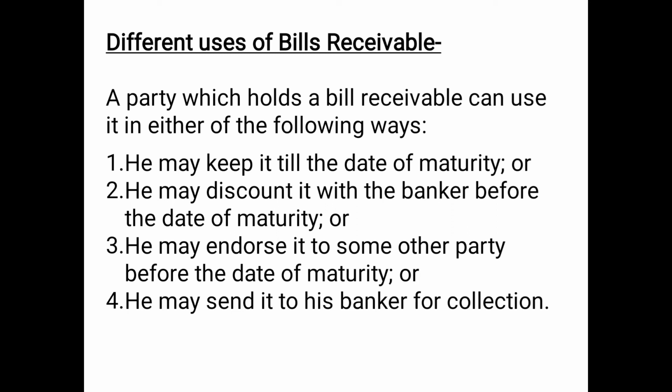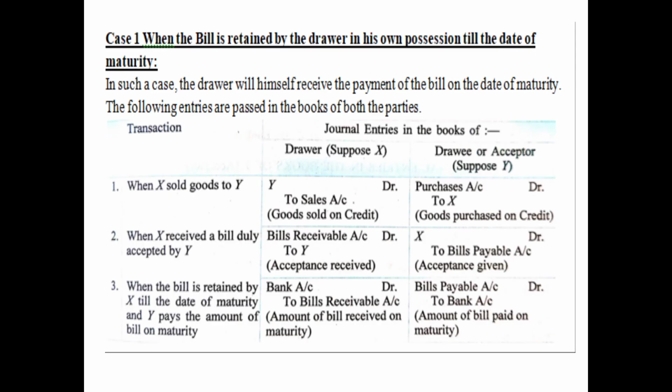So these are the different uses of bills receivable, and we will be discussing one by one all the 4 cases, and also we will be discussing that in all these 4 cases what will happen if the acceptor fails to make the payment on the due date. So let us begin with the first case, that is when the bill is retained by the drawer in his own possession till the date of maturity.